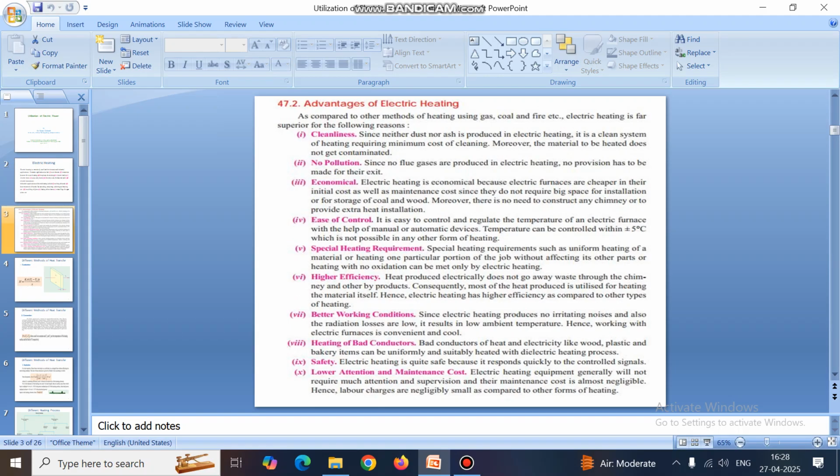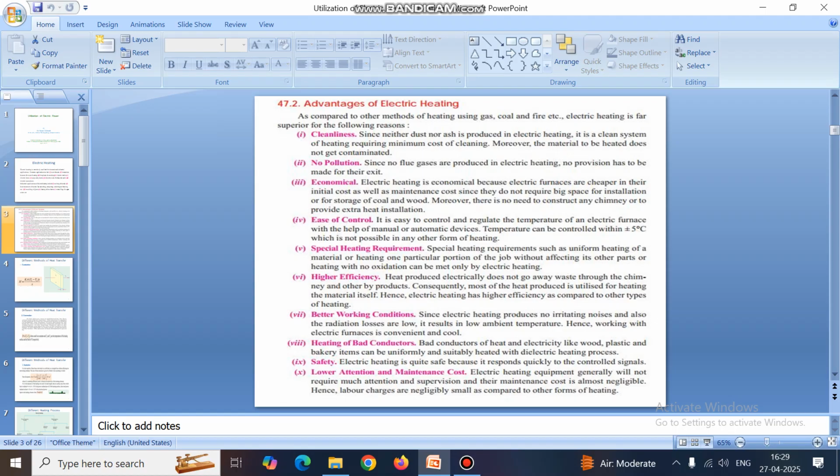Next is the advantages of electrical heating. First advantage is cleanliness. Electrical heating does not produce any ash and it is a clean system. Number 2, no pollution, as no flue gases are developed, so no pollution of the environment. Number 3, it is economical.